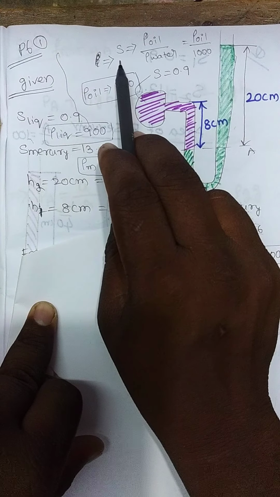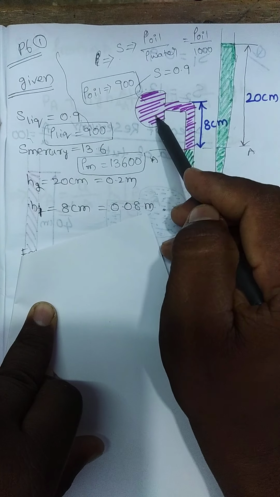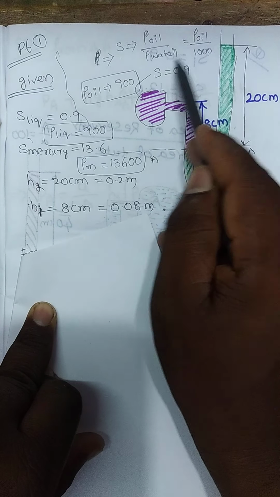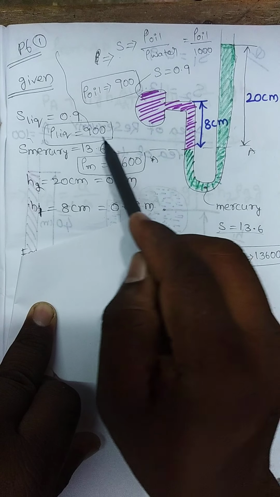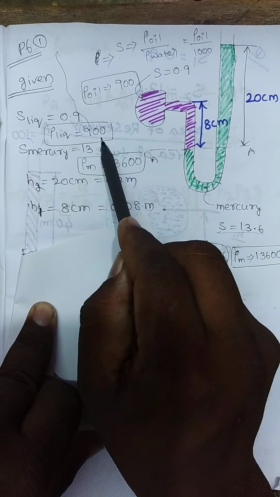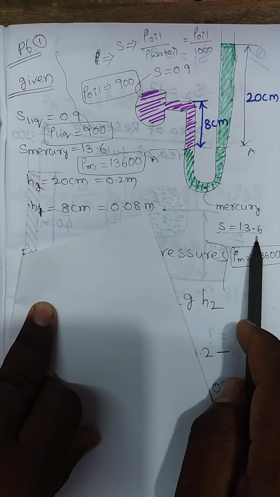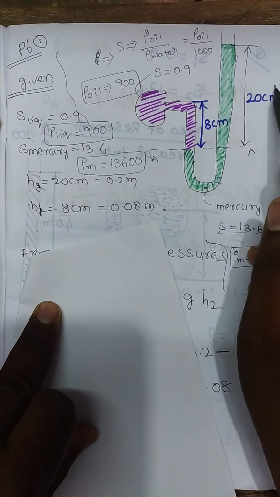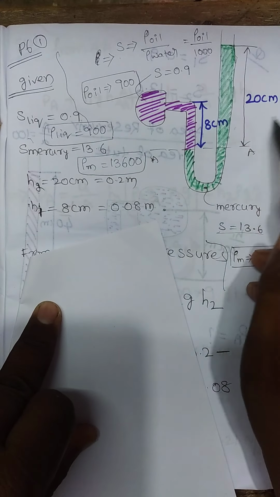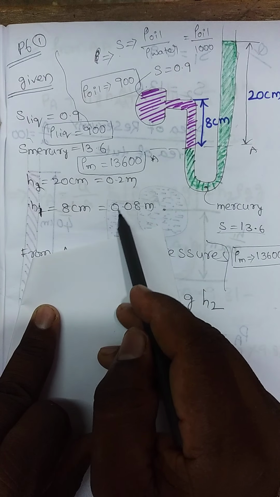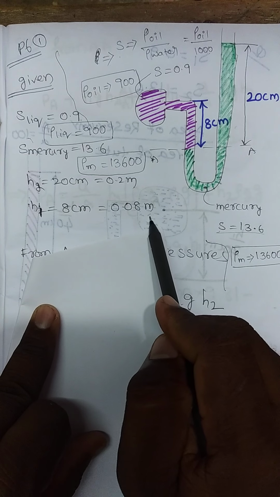Because specific gravity is the ratio of density of that fluid to density of water, which is 1000. Two more data are given: this height is 20 centimeter, which is 0.2 meter, and height h1 is 8 centimeter, which is 0.08 meter.